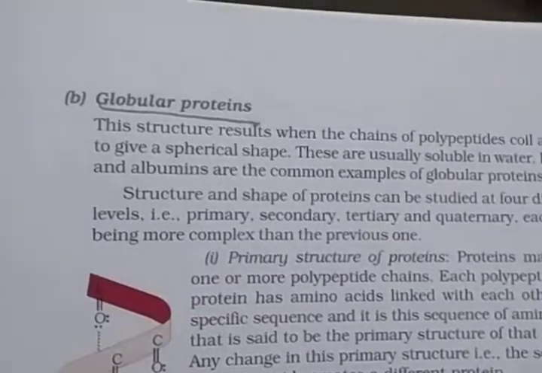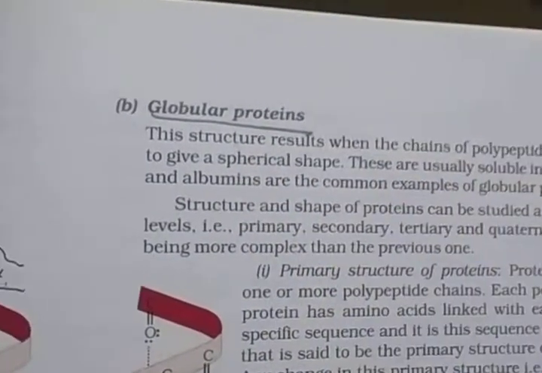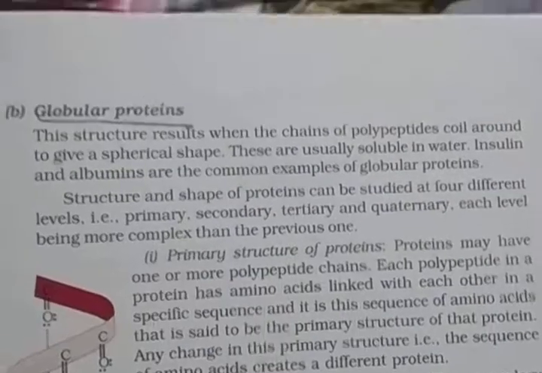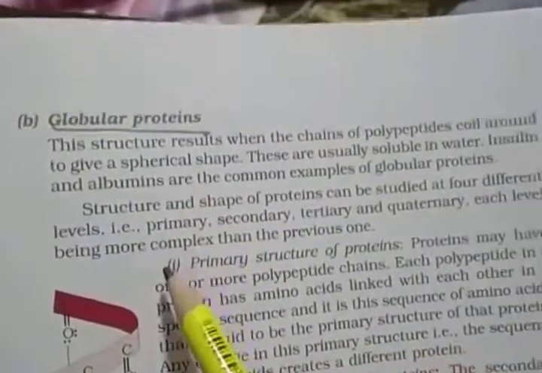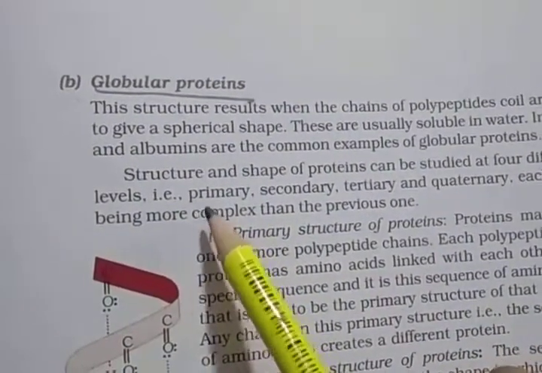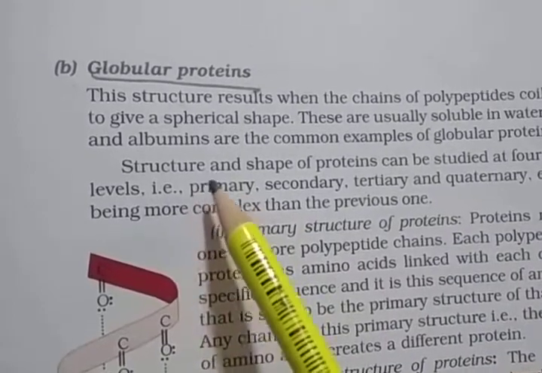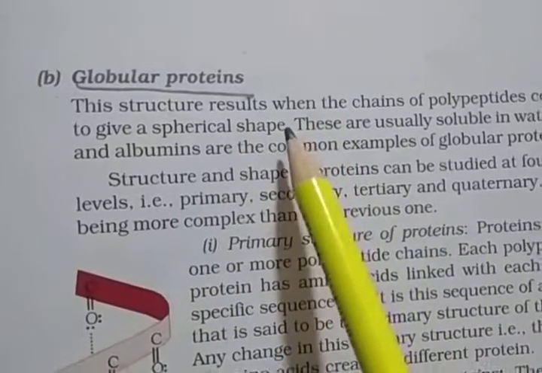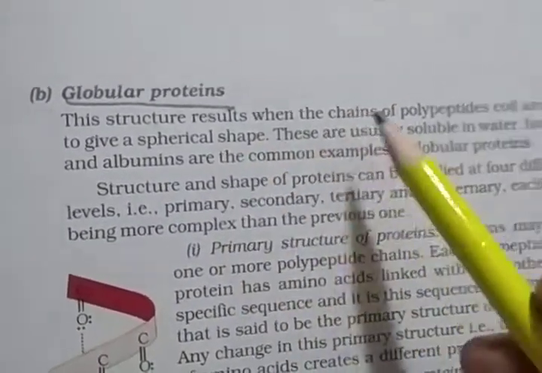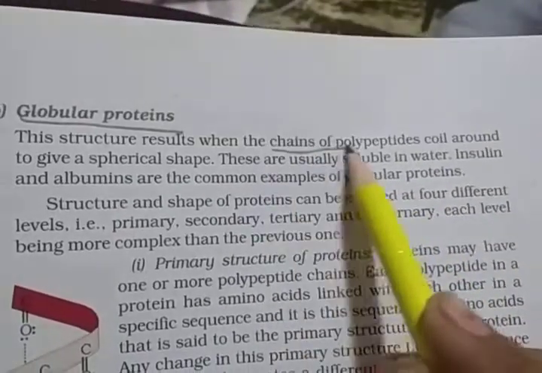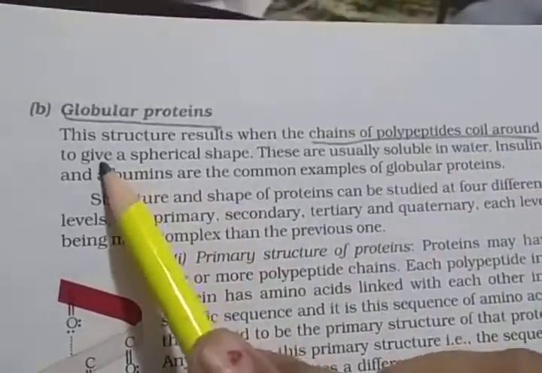The second type of protein is the globular protein. In globular proteins, the structure results when the chains of the polypeptides coil around to give a spherical shape.